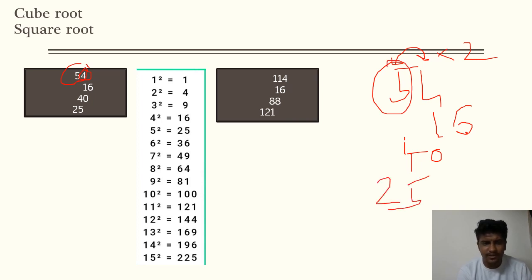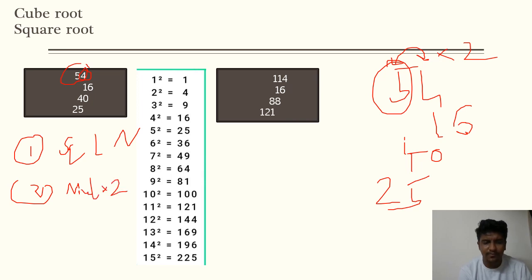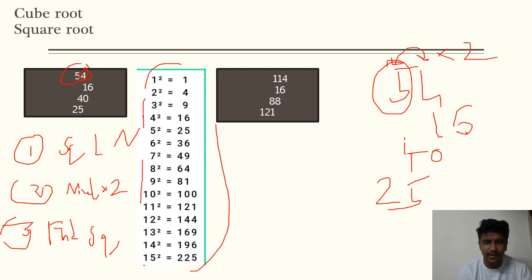So how easy it was. In the first step, you have to find the square of the last number. In the second step, you have to multiply both numbers, and after multiplying, you have to multiply it by 2 again. And in the third step, you have to find the square of the first number. Here you need to know the squares by heart of at least 1 to 15. It's so easy: 1, 4, 9, 16, 25, 36, 49, 64, 81, 100, 121, 144, 169, 196 and 225. So these 15 squares you must know.